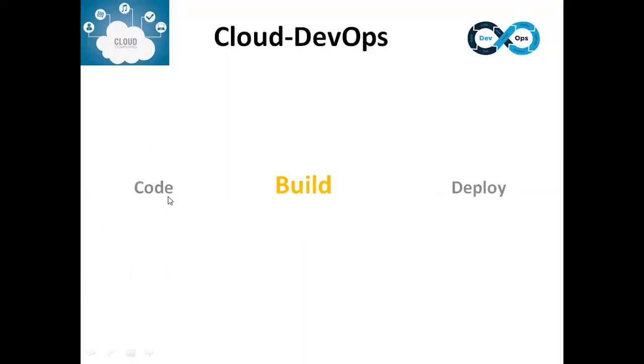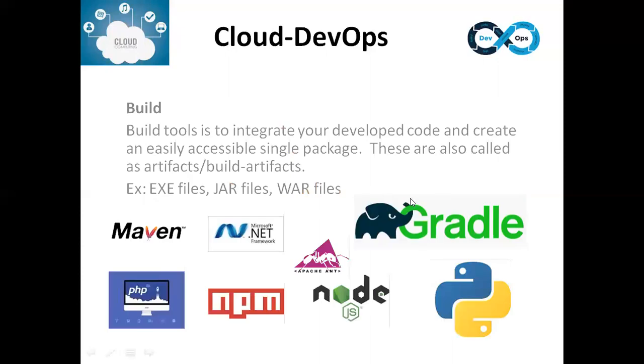What I'm saying is, we have already seen code, we have already seen build, and some portion of deployment we have seen, like copying that war file and deploying that war file into Tomcat. We will see deployment in detail in the coming sessions. If you are very sure about these three stages, any other stage which you go to is additional. You should be very clear about these three stages.